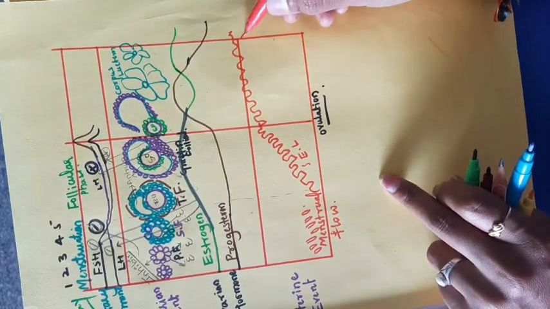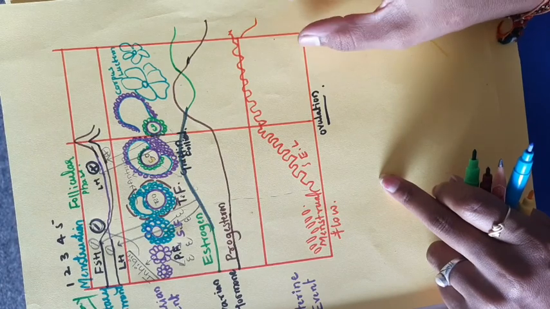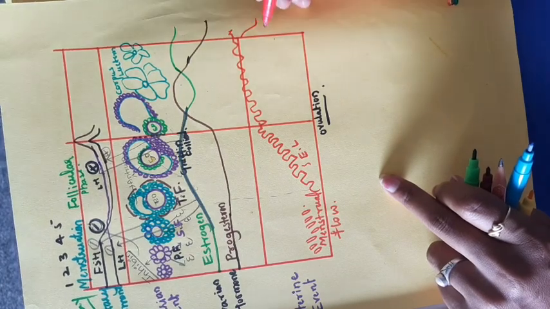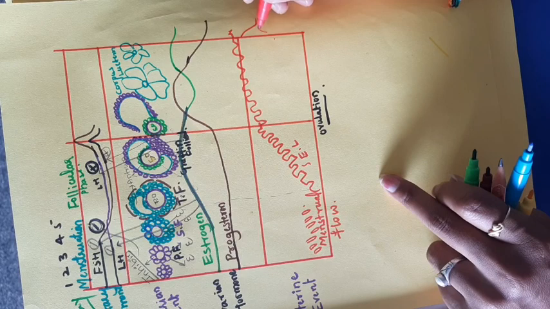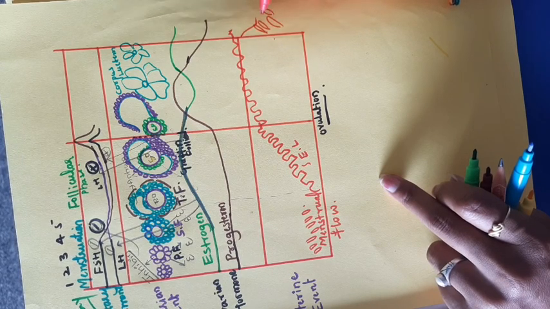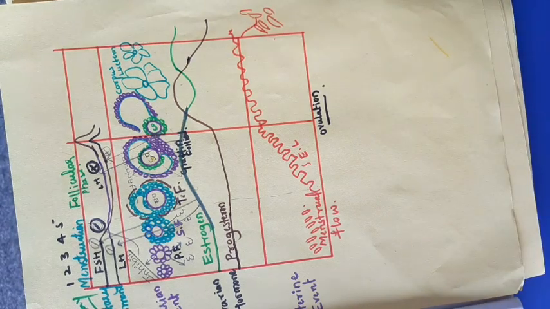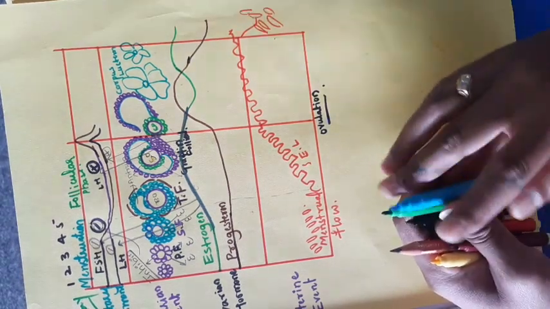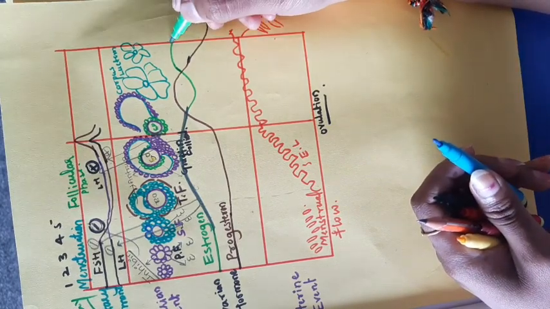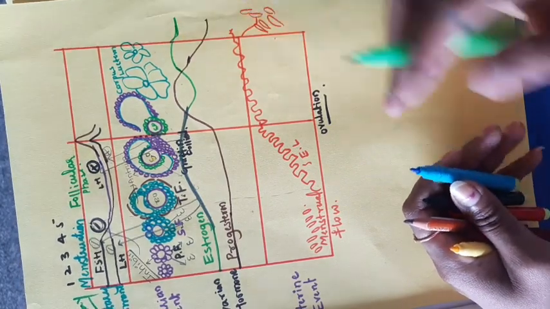In the next cycle, if fertilization does not occur, again a second menstrual cycle occurs. Initially the ovarian hormones are normal.